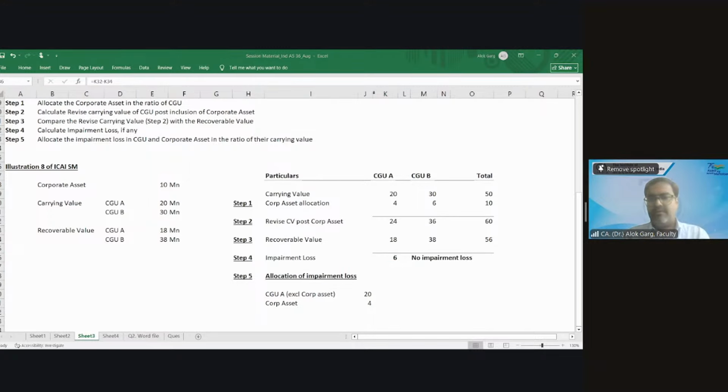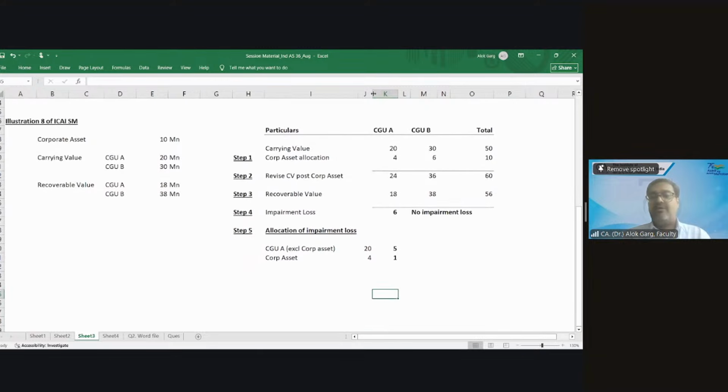Now, how much impairment loss will you allocate? 6 multiplied by 20 divided by 24, and 6 multiplied by 4 divided by 24. So this is the allocation of impairment loss on CGU A and the corporate asset.